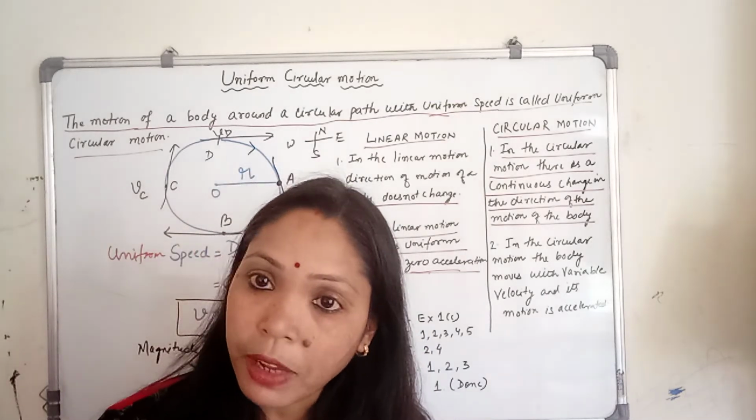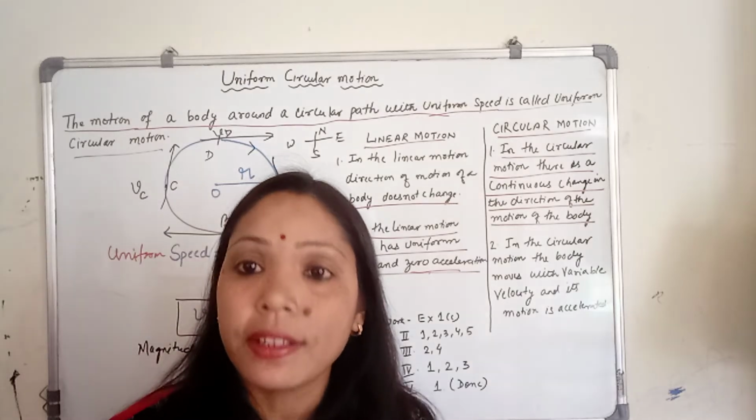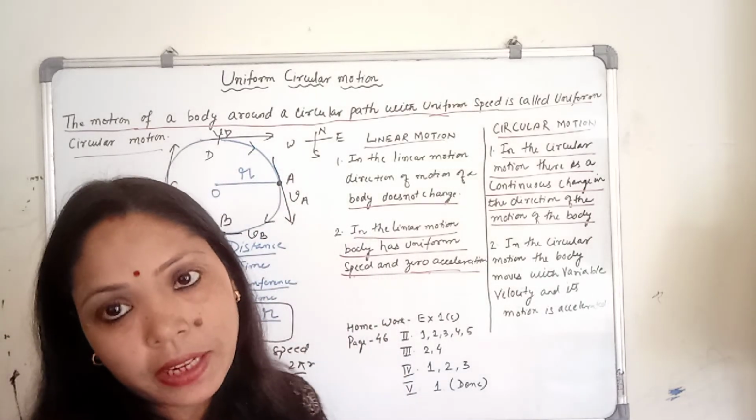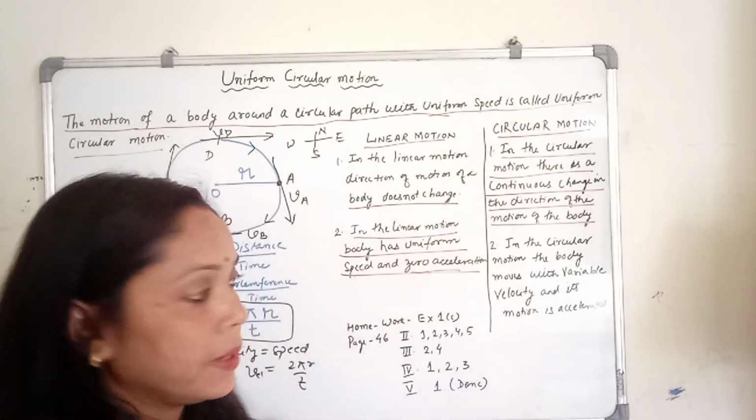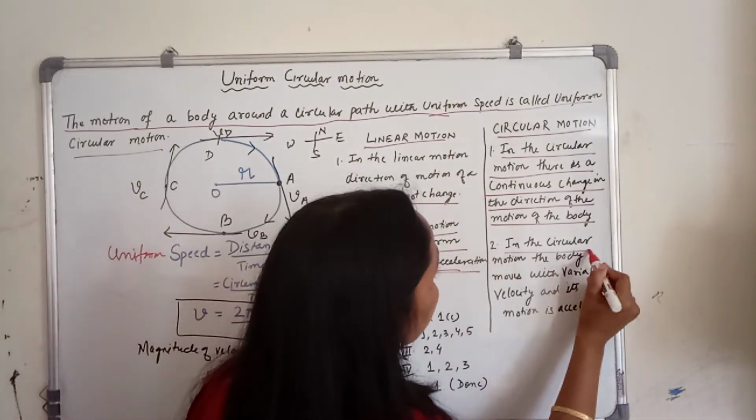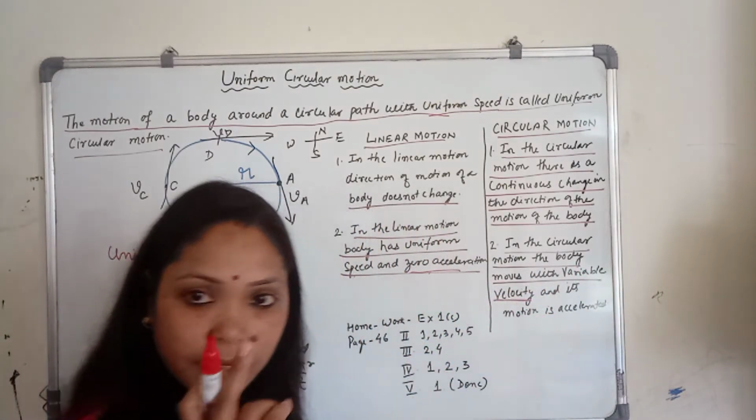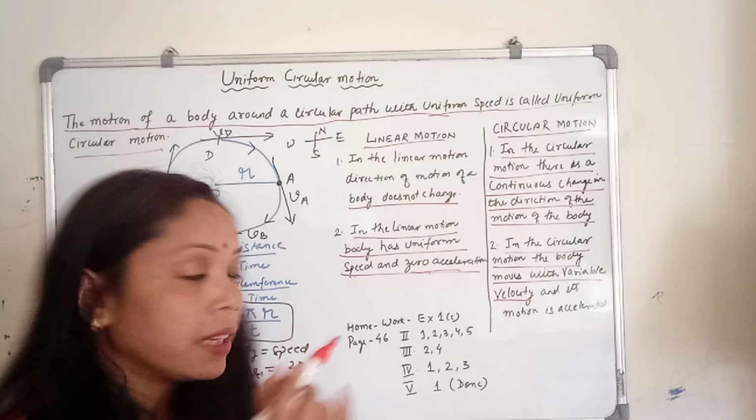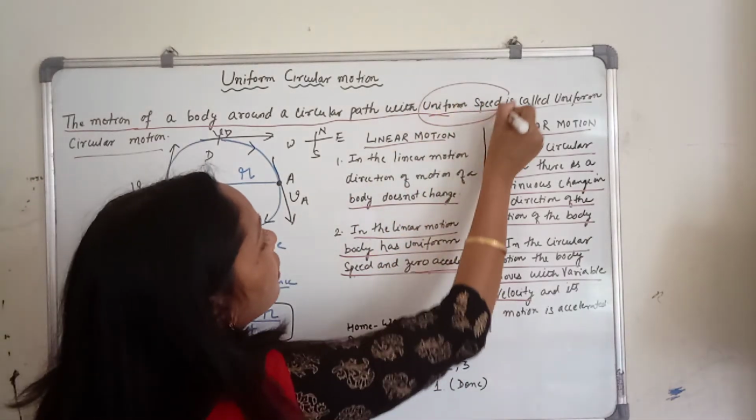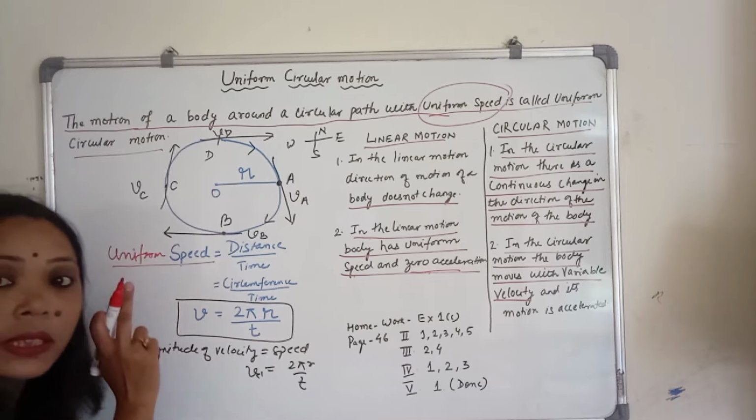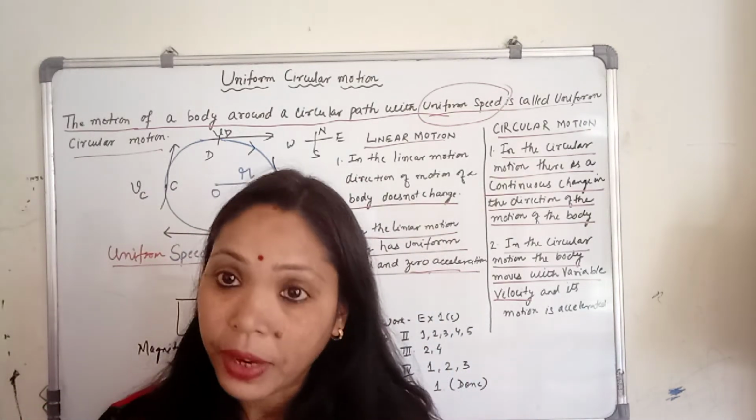Why not uniform velocity? Because the velocity changes continuously. The direction of velocity changes continuously. Now see here, in circular motion, the body moves with variable velocity. Variable velocity, but speed is uniform. So we can write this as a uniform speed.